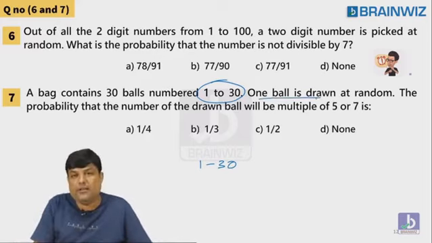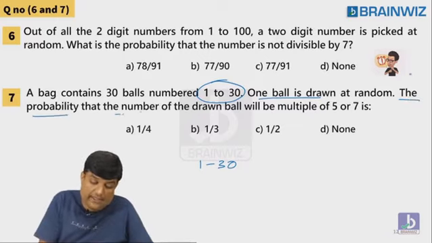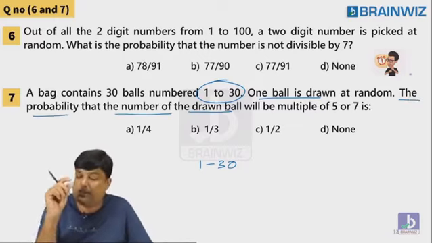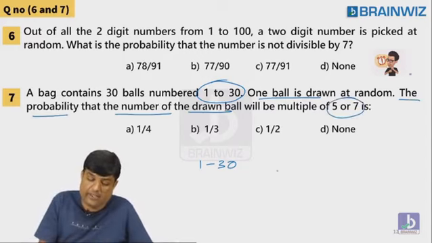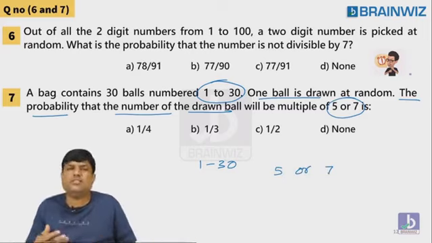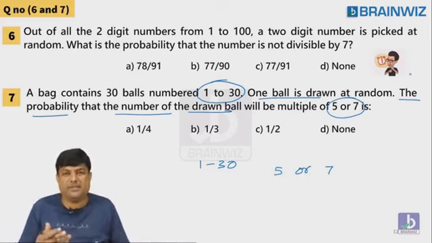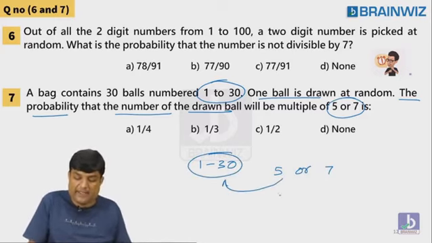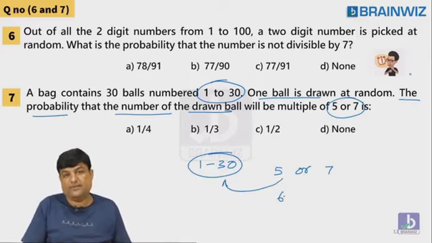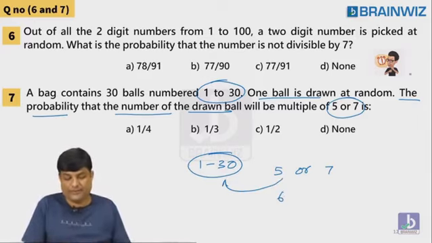One ball is drawn at random. Only one ball you are picking at random. What is the probability that the number which is drawn on that ball is a multiple of either 5 or 7, either divisible by 5 or divisible by 7. Multiple of 5 means divisible by 5. 5, 10, 15 like that. Multiples. So in 30 numbers, how many numbers are divisible by 5, guys? 6 numbers. You know that. In 1 to 30, the numbers which are divisible by 5 are 6 numbers.